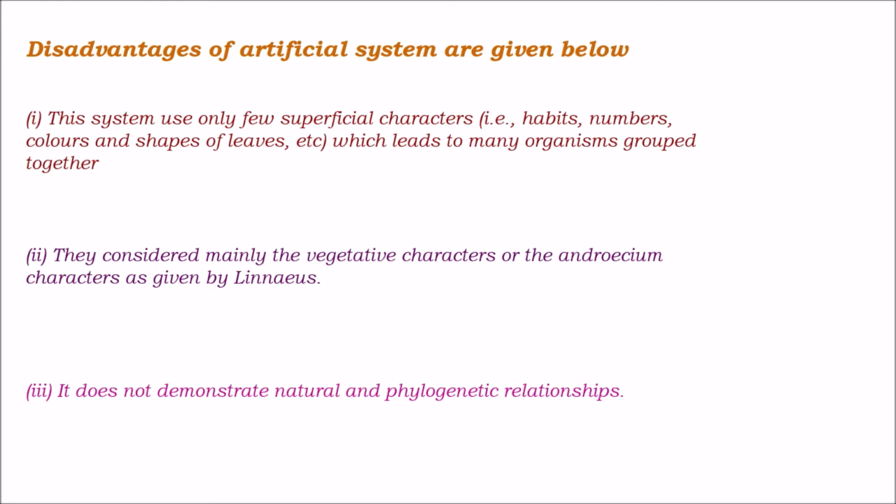So the disadvantages of the artificial system are that it uses only a few superficial characters, which leads to many organisms being grouped together, and it considers mainly the vegetative or androecium characters as given by Linnaeus.